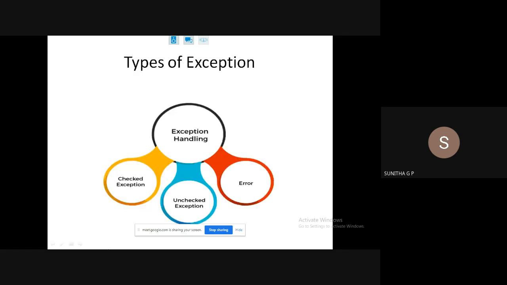Now again, the types of exception. This is the same: checked exceptions, which are checked at compile time; unchecked exceptions, which occur at runtime; and errors, which are other than exceptions, are called errors. So we will have the definitions for these.